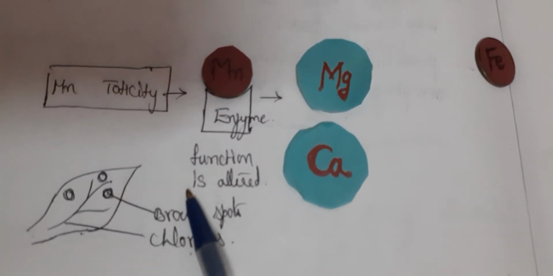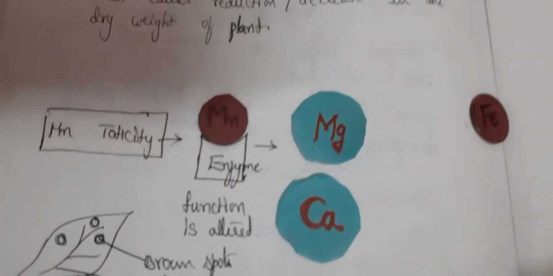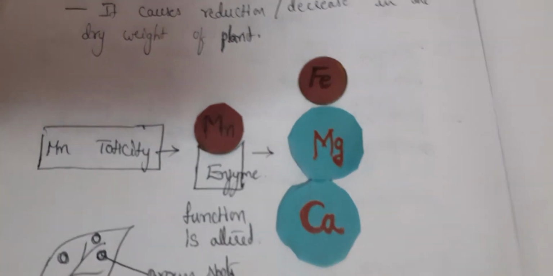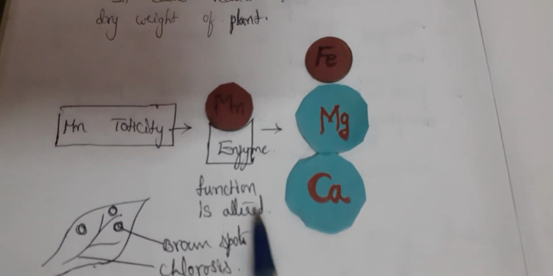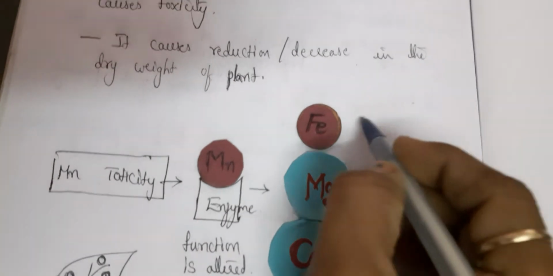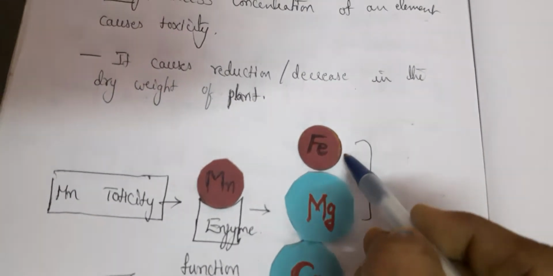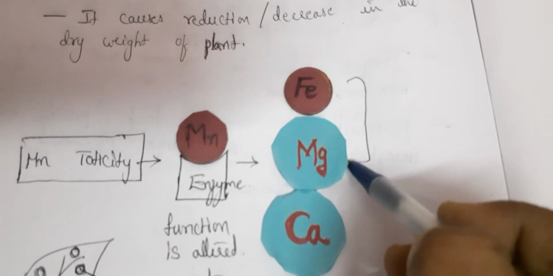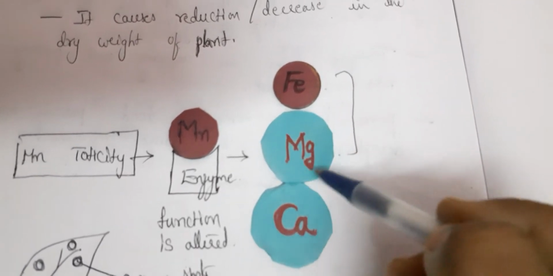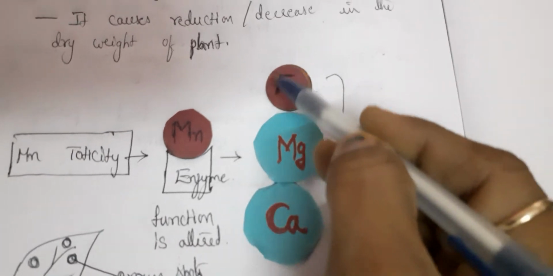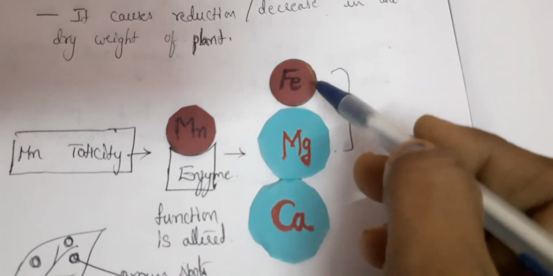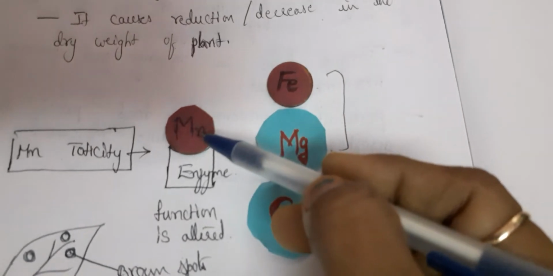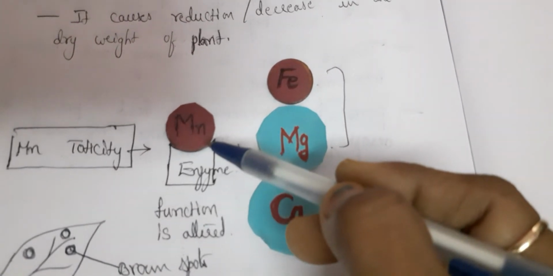So uptake of iron and magnesium are affected because of manganese toxicity. Iron is a micro element, magnesium is a macro element. Macro means big. That is the reason magnesium is big. Iron is small because it is a micro element. So the micro elements and macro elements are affected by manganese toxicity.